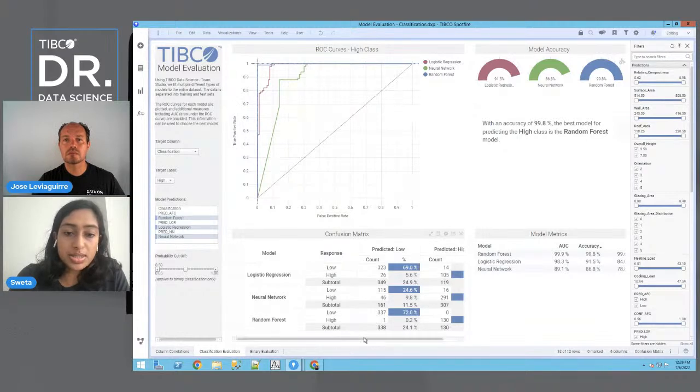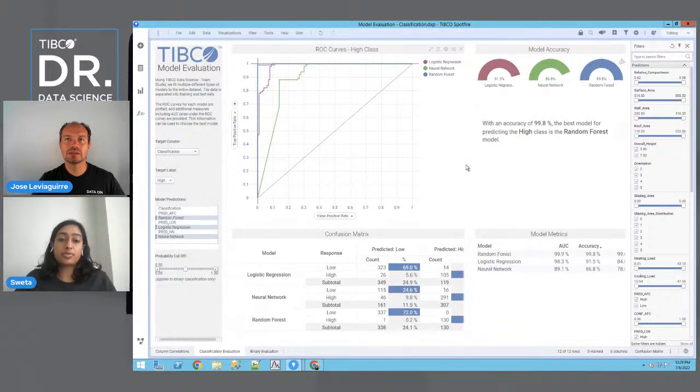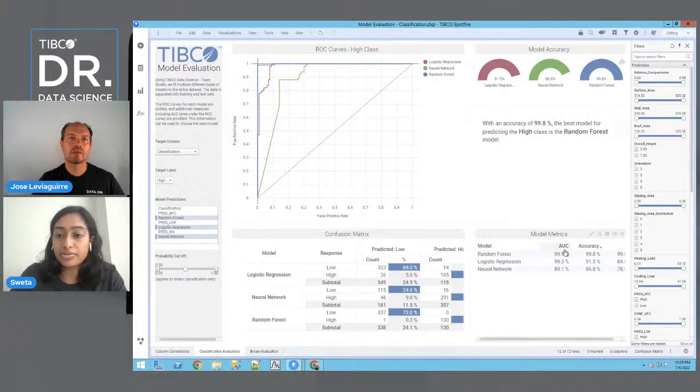We can also use confusion matrices in order to tally our predictions versus observed. So unlike before where we had a scatter plot, we now have this breakdown of high-low frequencies, and this is how we look at our predictions versus actual values. And of course, we can always look at model accuracy too. That's a very naive sort of metric, but it could be something that you could further dive into. And then we have our metrics itself for AUC, accuracy, and F1.